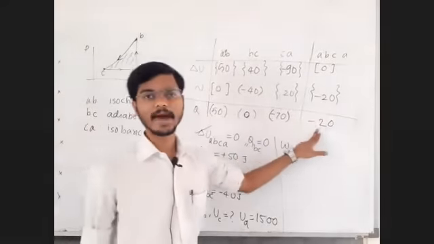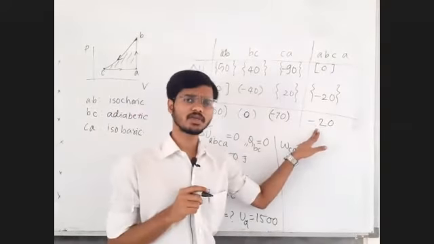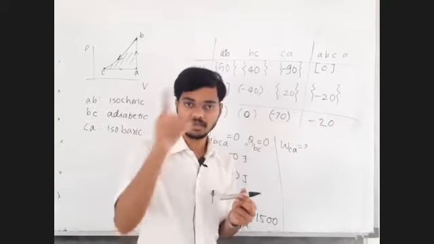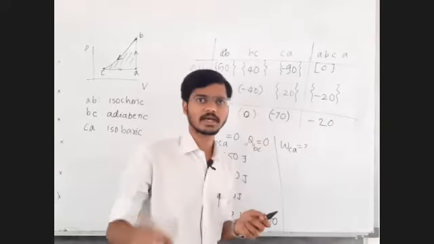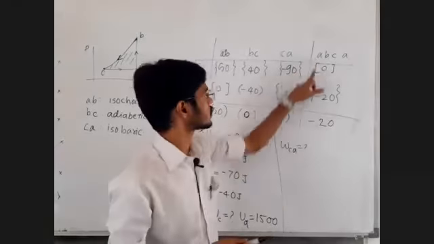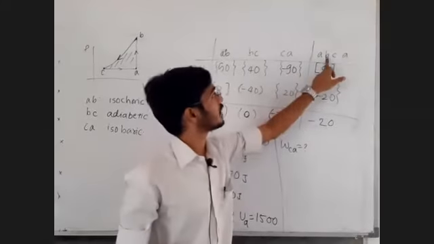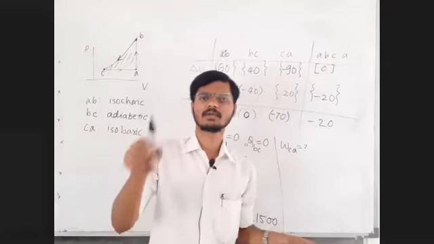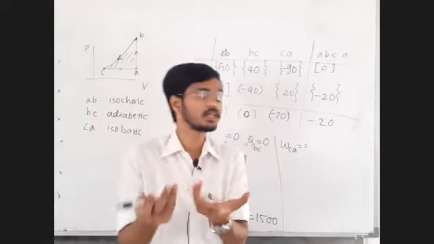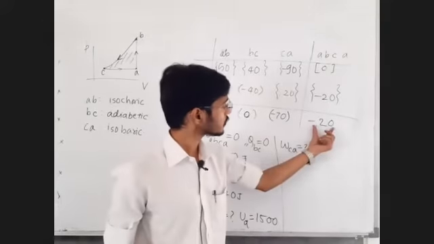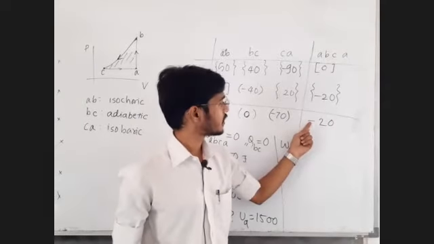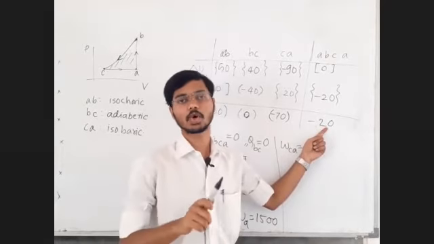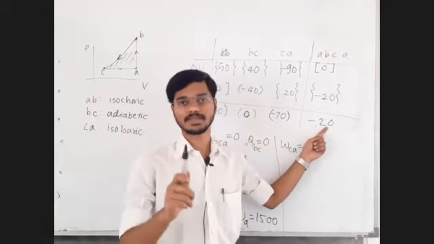Q minus W came. What does that mean? Q is equal to minus W. Heat is ultimately given by the system in the cyclic process. After the complete cycle, what is the overall Q of the system? What is the Q of the ABCA cycle? It is minus 20. So in one cycle, how much heat comes out of the system? See, this minus sign indicates that 20 joule of heat comes out of the system in one cycle.